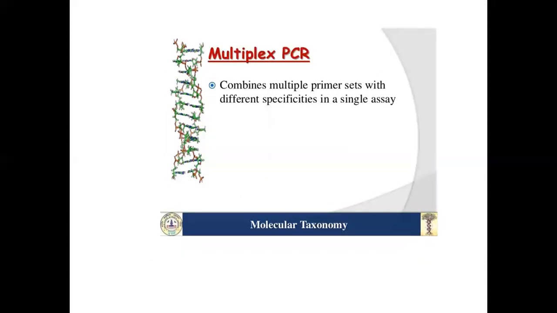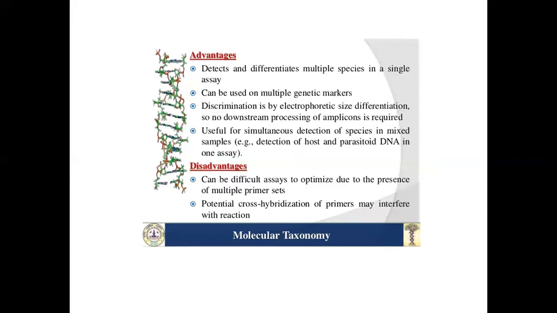Multiplex PCR combines multiple primer sets with different specificities in a single assay. Advantages: detects and differentiates multiple species in a single assay, and can be used on multiple genetic markers. Discrimination is by electrophoretic size differentiation, so no downstream processing of the amplicon is required.